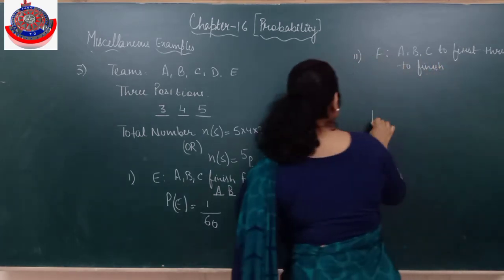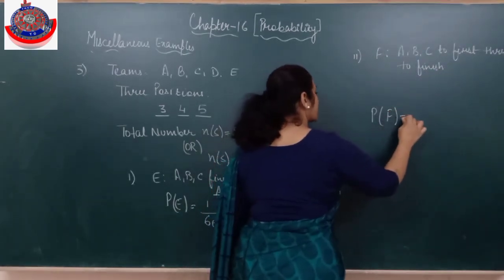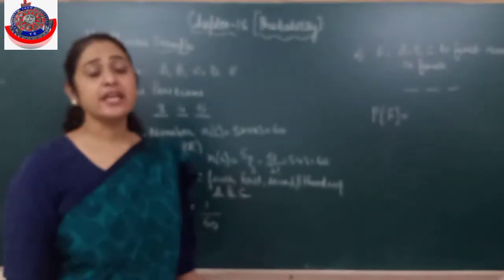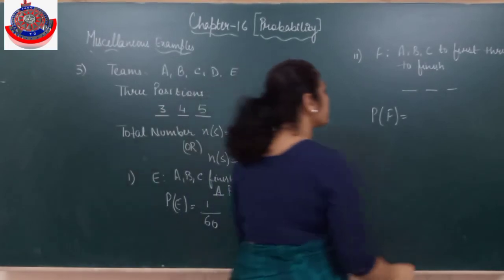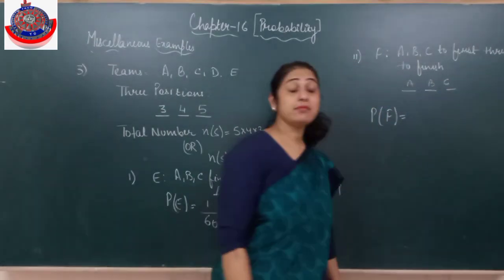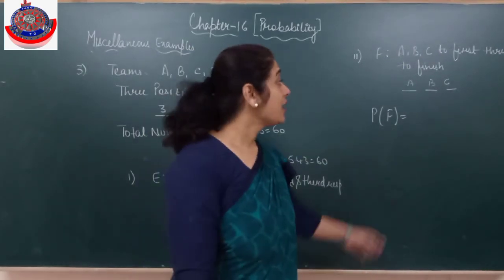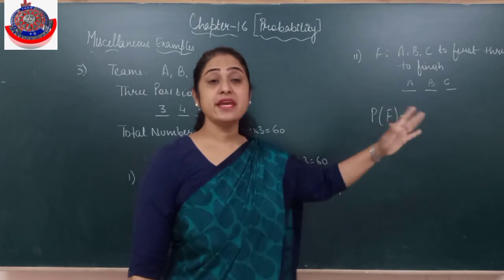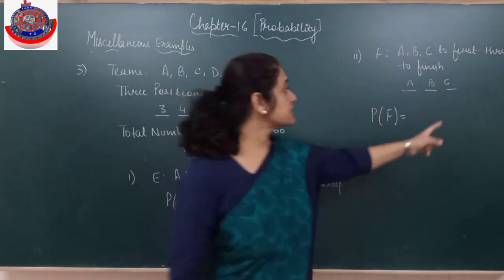Now look, he says there are three places, first, second, third, and A, B, C have to come there. So it can be A, B, C. It can be A, C, B. It can be B, A, C. It can be B, C, A. It can be C, A, B. It can be C, B, A.